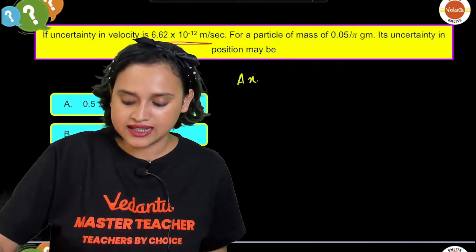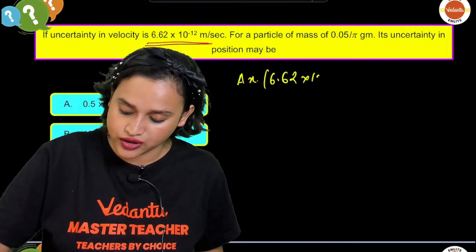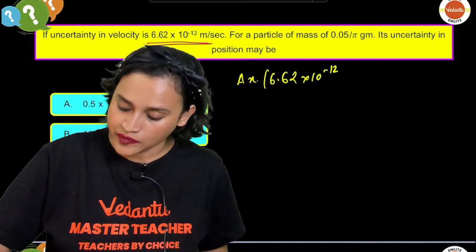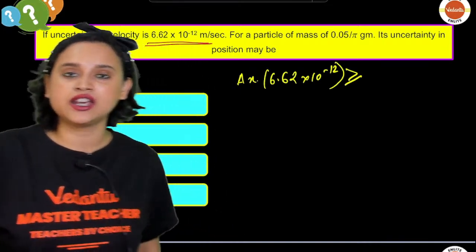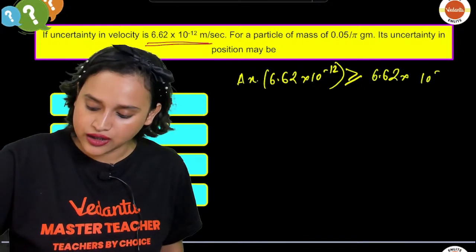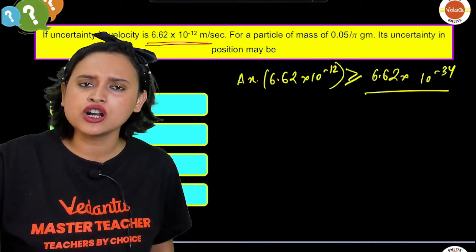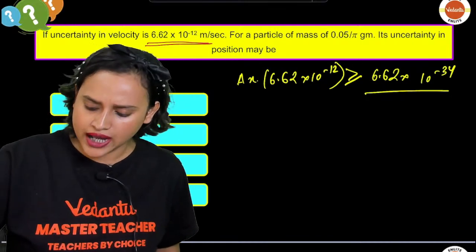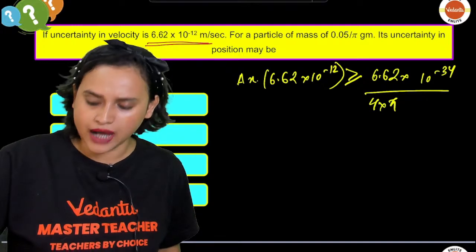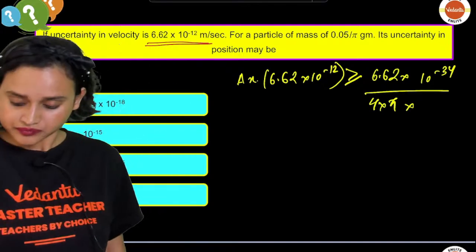So that means that delta x multiplied with velocity is 6.62 into 10 to the power minus 2. Right? This will be greater than or equal to, remember Planck's constant, so it will be 6.62 into 10 to the power minus 34, right? Divided by, what do we have? We have 4 pi, isn't it? So it will be 4 multiplied with pi multiplied with, see, mass is given, 4 pi m. Mass is given.